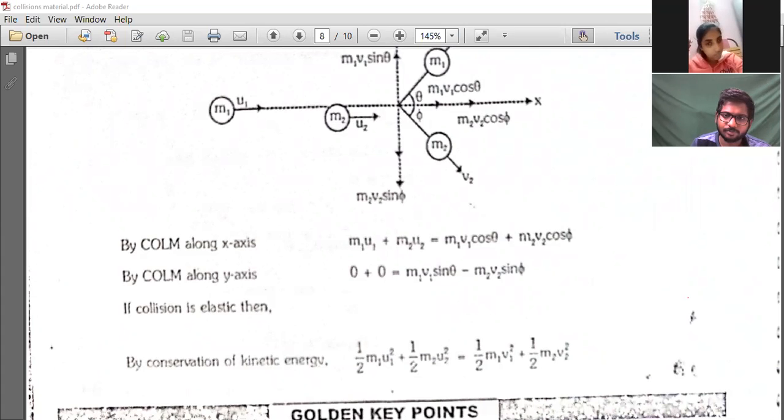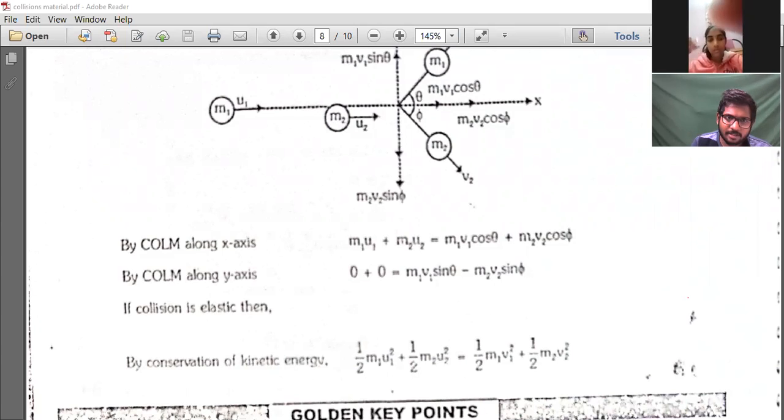Okay. Like that, there is a ball which is coming with a speed u.